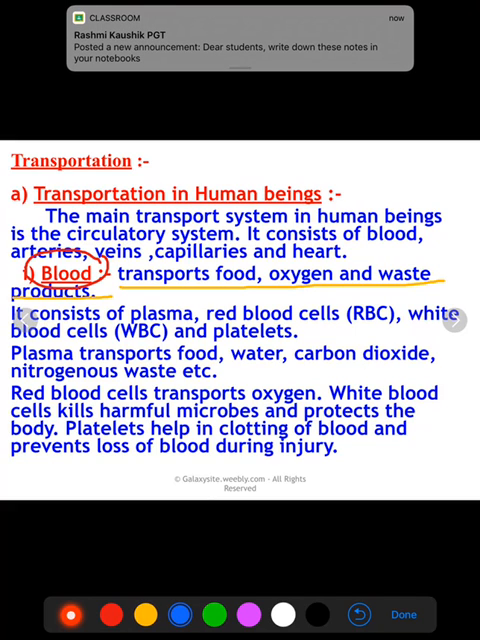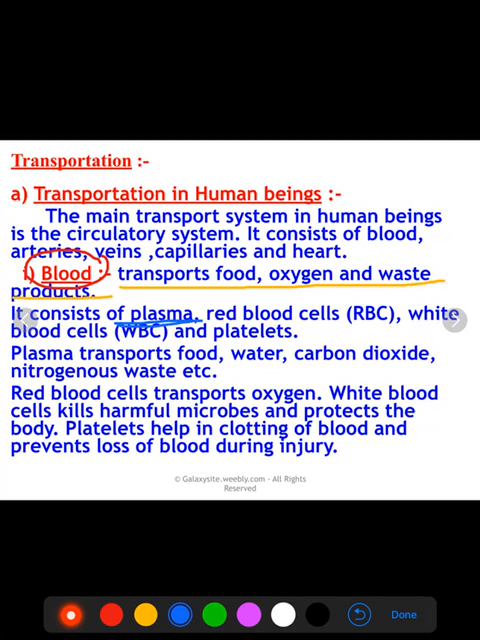The second function of the blood is that it consists of plasma. Blood has plasma. Blood has red blood cells, that are RBCs. Blood also has white blood cells and platelets. So what are the functions of these constituents of the blood, or you can say the corpuscles of the blood? First of all, we are going to discuss the function of plasma.